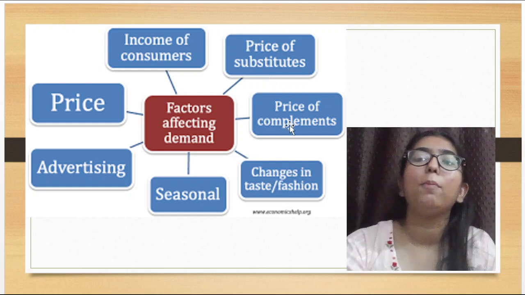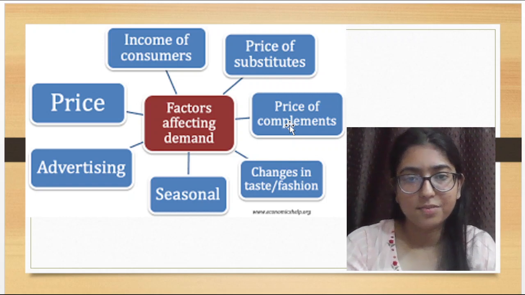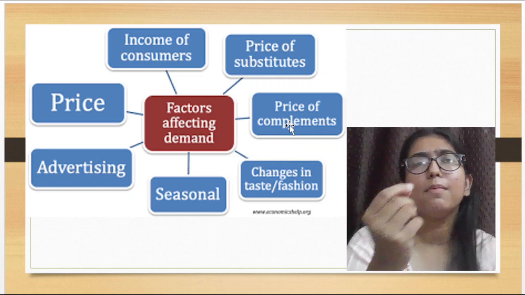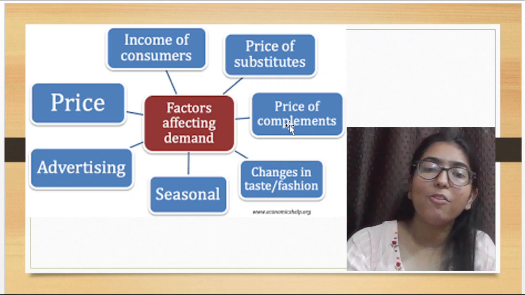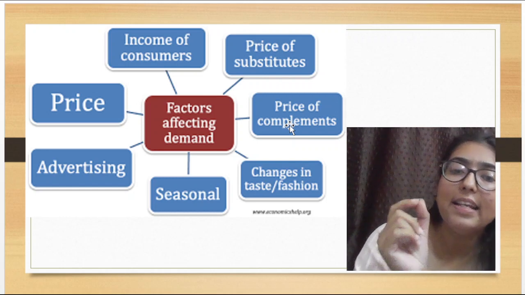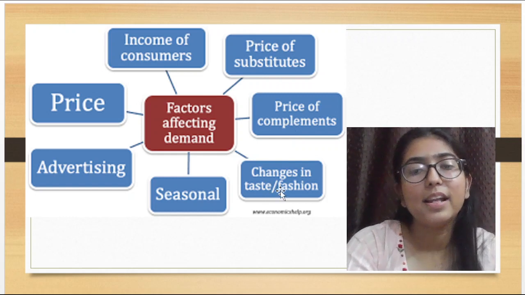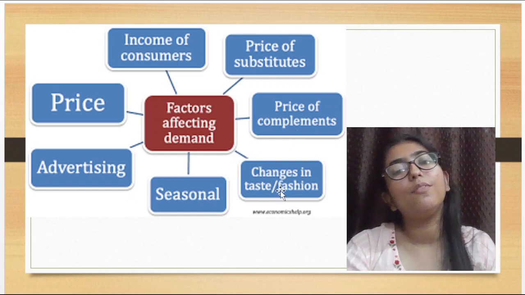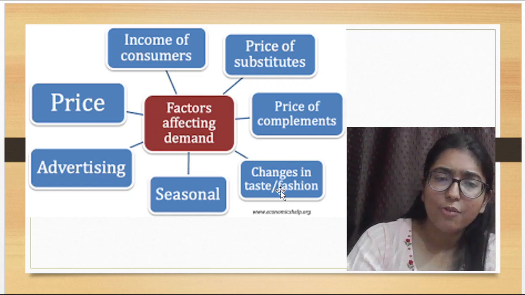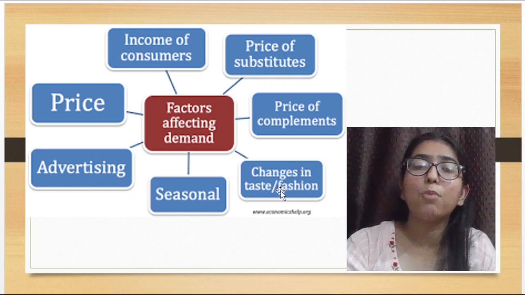Next is the price of complements. Complement goods are those goods which go hand in hand, right? For example, pen and ink. You can take the example of pen and ink. If the price of pens increases, then the demand for ink is also affected by the price of pens, right? Next, change in taste and fashion. If fashion changes, the taste of the customer or consumer changes, then it also affects the demand for a certain commodity.